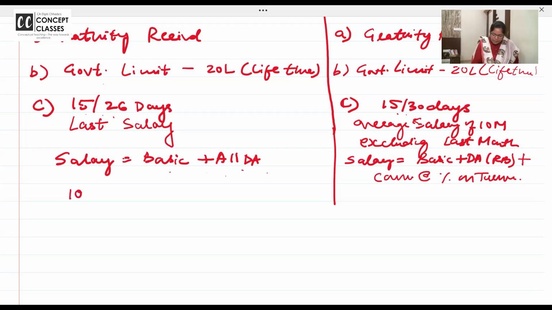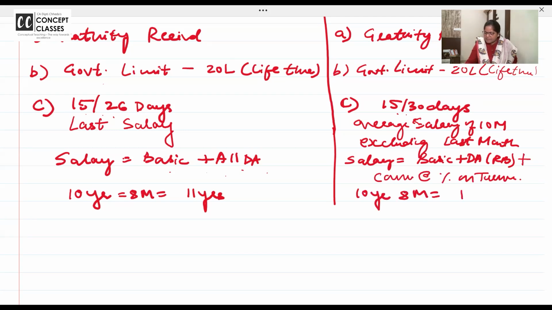Here, 10 years, 8 months is equal to 11 completed years. 10 years, 8 months को 10 years ही लेंगे. ब्रैकेट में लिखो इग्नोर फ्रैक्शन.